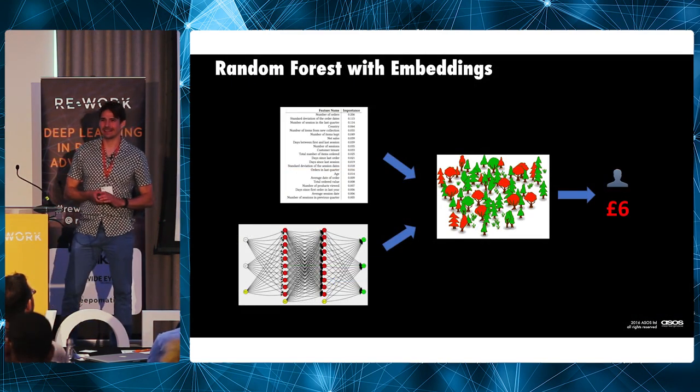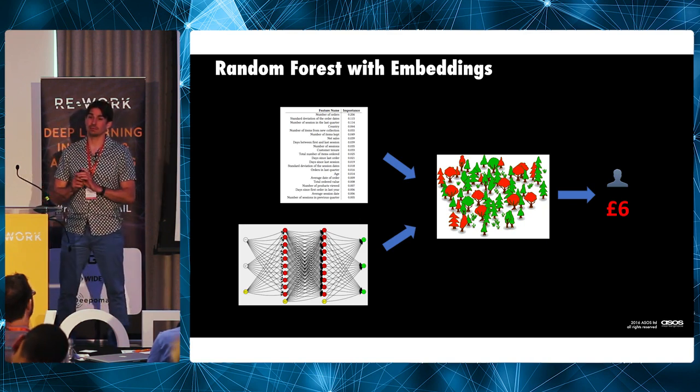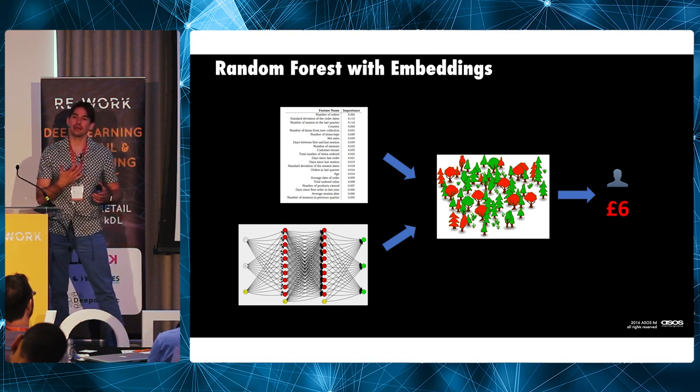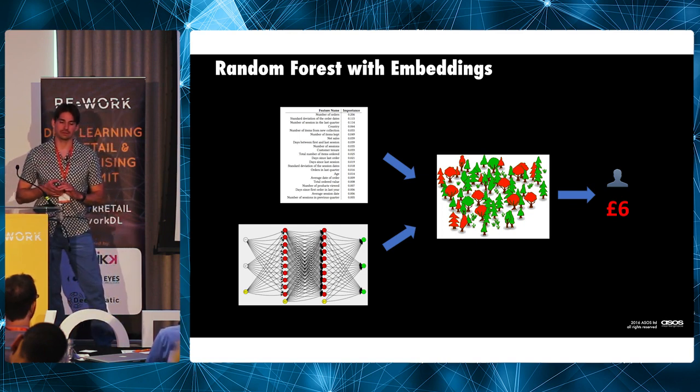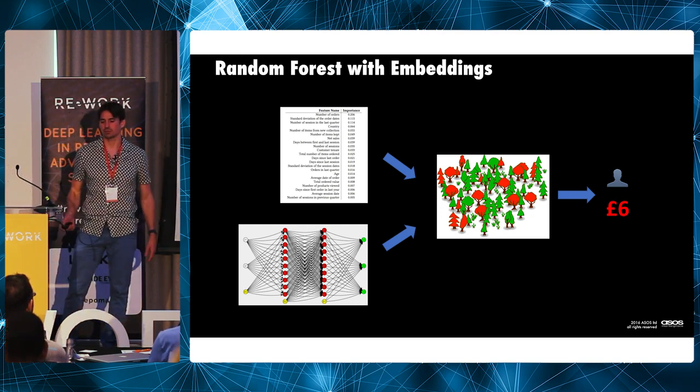So this is the idea with neural embeddings, is that you learn the embeddings in an unsupervised way, so with no labels, and then you take them out, and you just stick them in as additional features to the random forest. So this is a very different architecture to the wide and deep model.